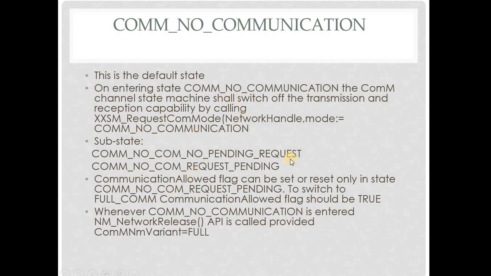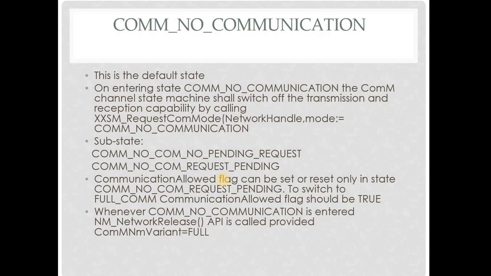As we saw, we have two states: no com pending request and no com request pending. This COMM allowed flag can be set or reset only in this particular state. Though developers are told to put it in the init, if the developer defines this flag as true in the initialization of BSWM itself, then there is no use.